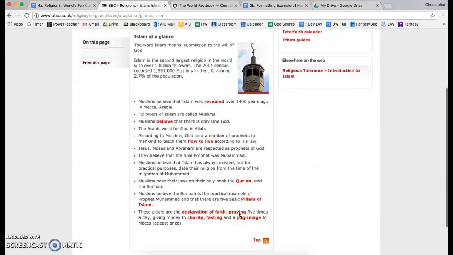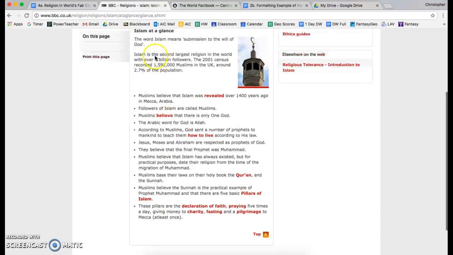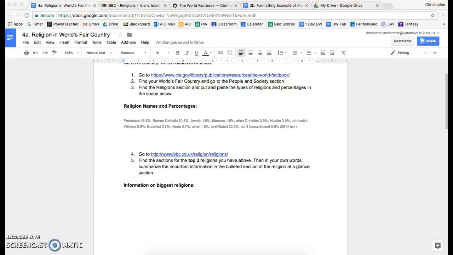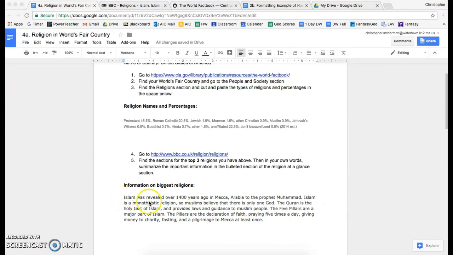When you get to the religion at a glance section, there's some of the most important information about the religion. You're going to take a few of the most important things in here, put them in your own words, and write down your summary paragraph in the section here that says information on biggest religions. As you can see, I've written a paragraph that summarized the important information on the BBC website, and it is about 5 sentences long.